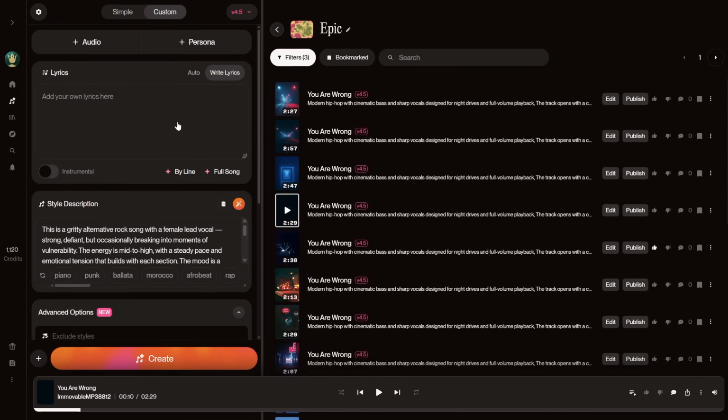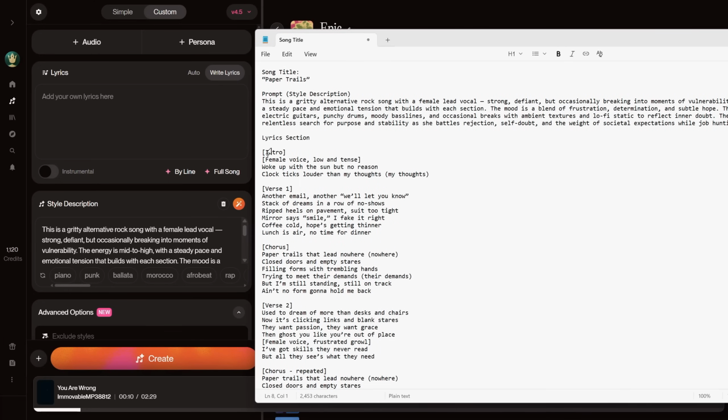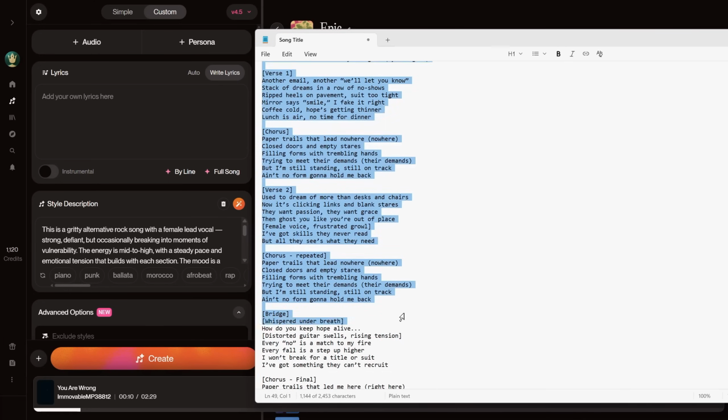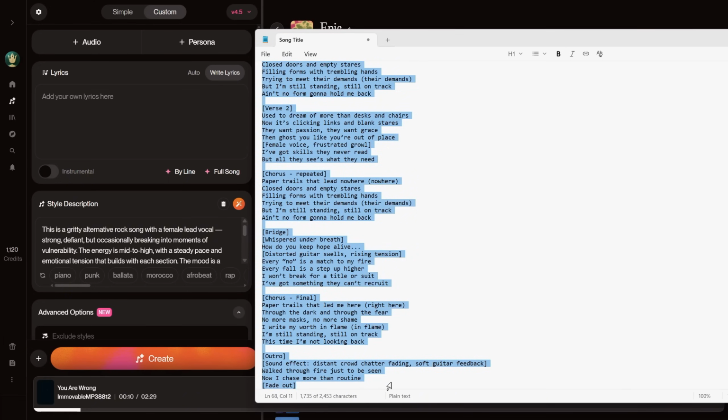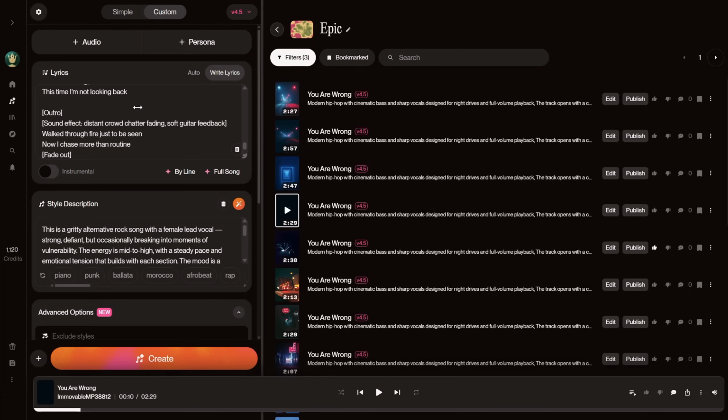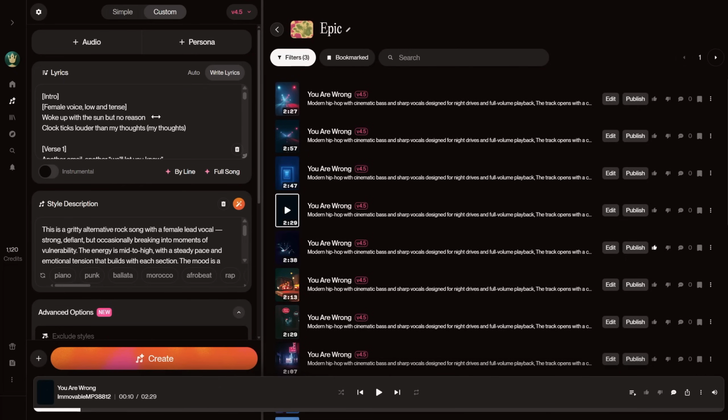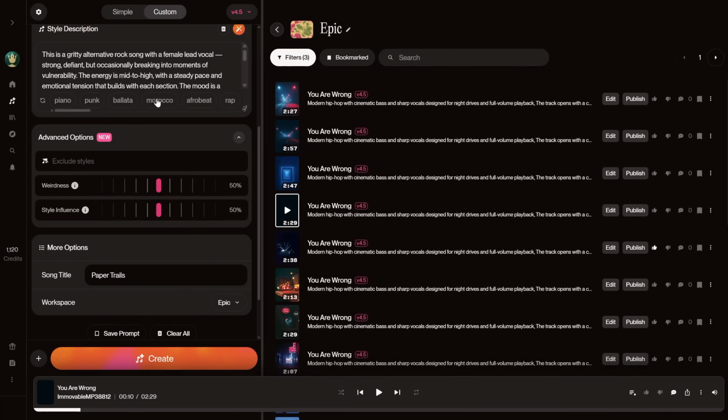For the lyrics part, copy everything under the lyrics section. For example, mine starts from intro and goes all the way down to fade out. I paste that here, and now I have everything I need. It's time to generate a bunch of versions and listen until you find one you like.